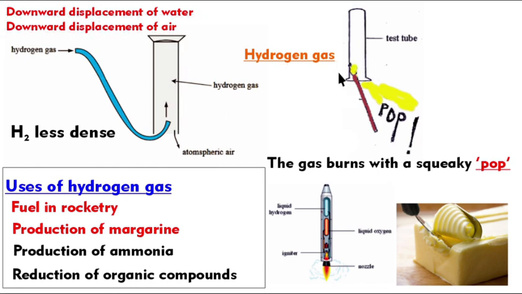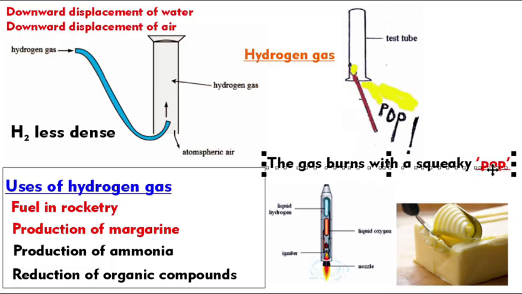When the hydrogen gas is in air with downward displacement, you can use a splinter with a flame. So when you insert the splinter with the flame, it will burn with a pop sound.